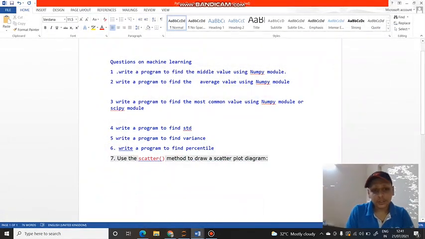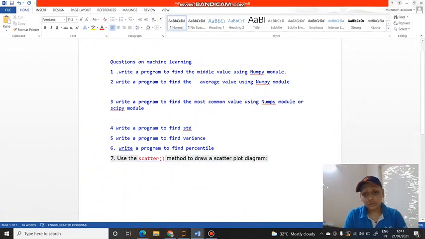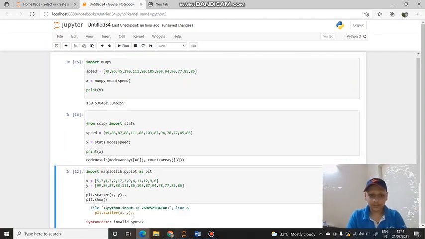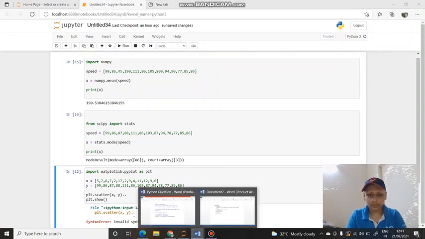Now third question, write a program to find the most common value using the NumPy module or SciPy. I am using the SciPy module, which stands for Scientific Python. Okay, so I have written here from scipy import stats. This is the main syntax. Okay, now if I run and see the result, see, mode result, mode array. This is the output for your third question.